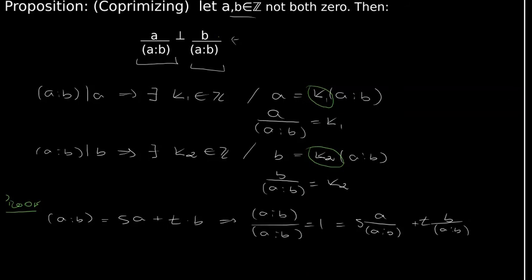So we were able to write 1 as a linear combination of these two numbers, then these two numbers are coprime, which is exactly what we wanted to prove.